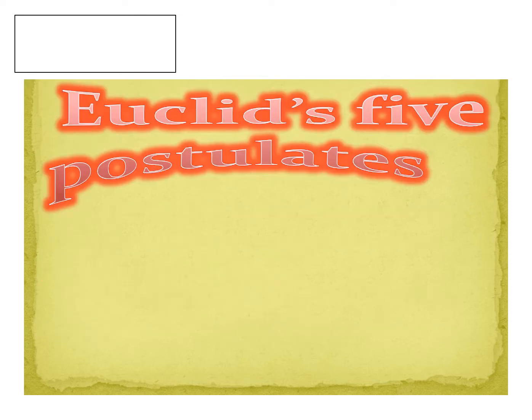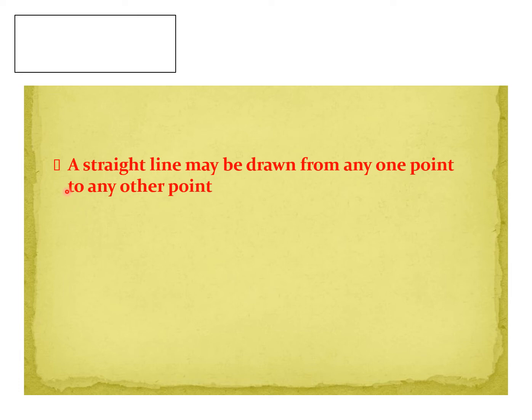Now we are going to discuss Euclid's 5 postulates. We have discussed so far Euclid's axioms. This is the first postulate given by Euclid. A straight line may be drawn from any one point to any other point.